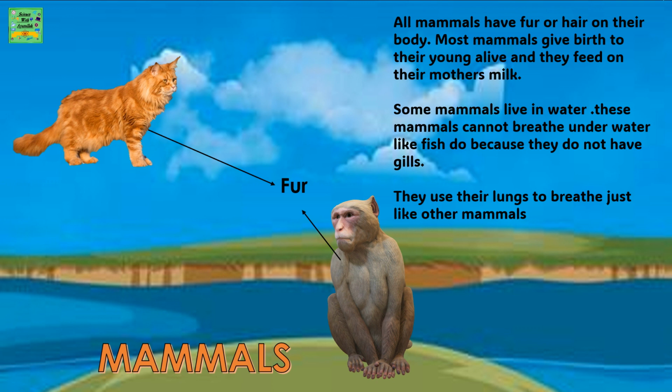Some mammals live in water. These mammals cannot breathe underwater like fish do because they do not have gills. All they use is lungs to breathe, just like other mammals.